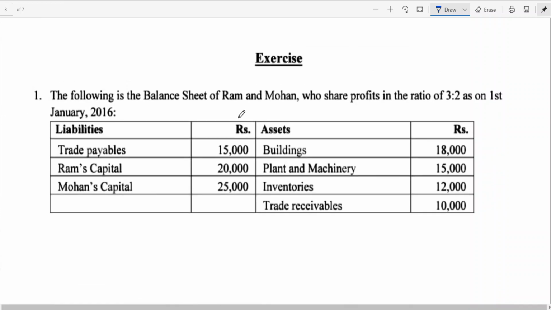The following is the balance sheet of Ram and Mohan, who share profits in the ratio of 3:2 as on 1st January 2016. We have liabilities: trade payable 15,000, Ram capital, Mohan capital. Now they are old partners.